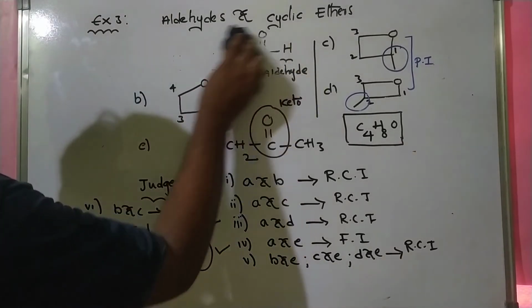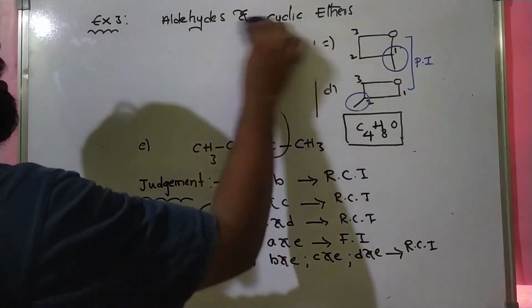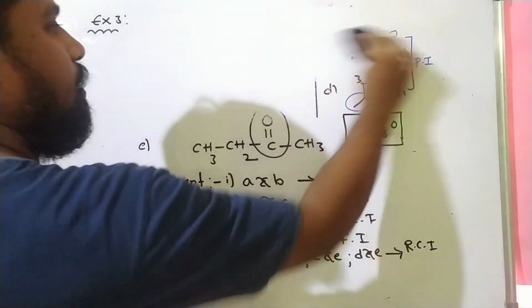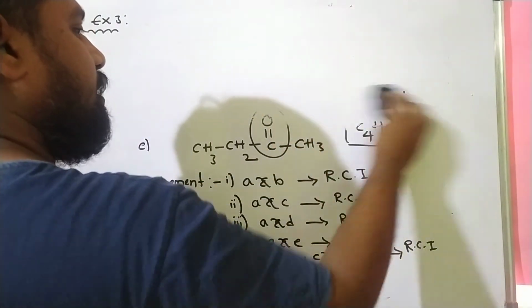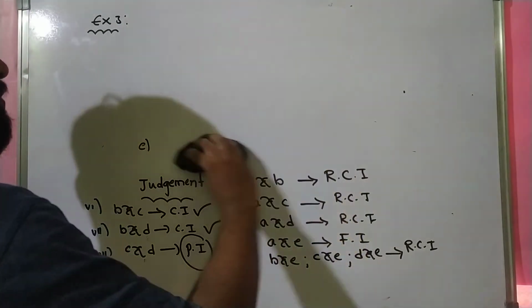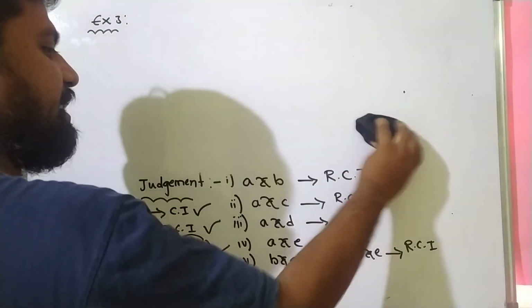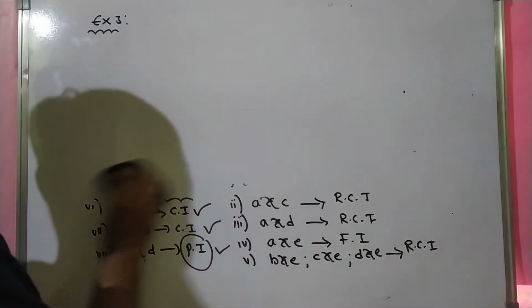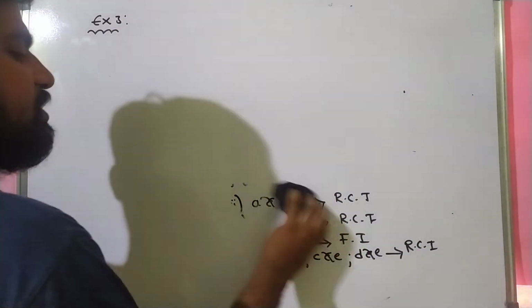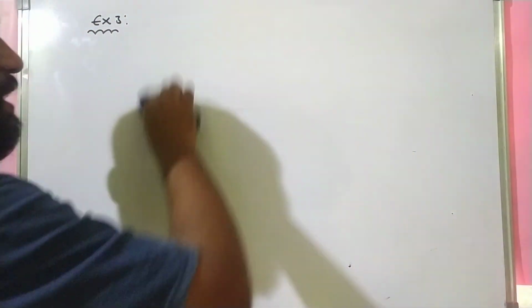Okay, one more example. I think everybody understood. So what is position isomerism? What is called chain isomerism? What is called functional group isomerism? What is called metamerism? What is called ring chain isomerism?